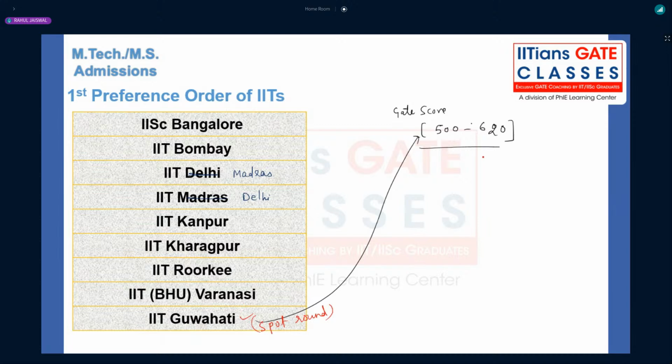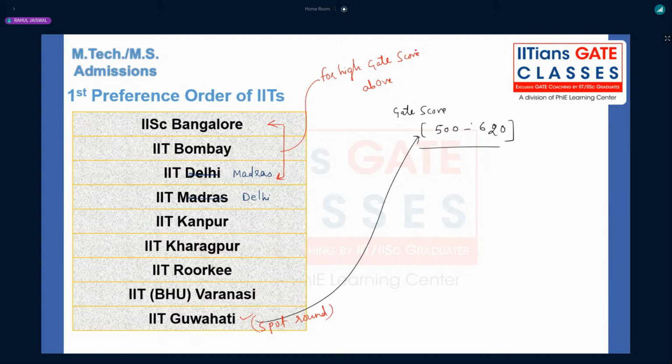If you have a very good score, you should not have any other thinking than joining these premium institutes, these three, for a high GATE score. I was talking about the above, because last year the trend was that for a GATE score of 720, we got a rank of 792.